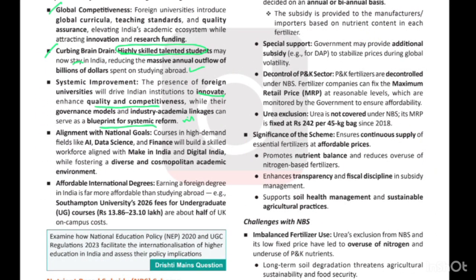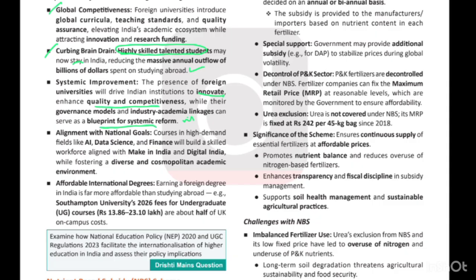Now coming to the significance of this scheme. First thing, what is the significance? So you can also think of the importance of the nutrient based subsidy scheme. First thing is that if the farmers have the availability and the accessibility of these fertilizers, obviously it will sustain their agriculture.